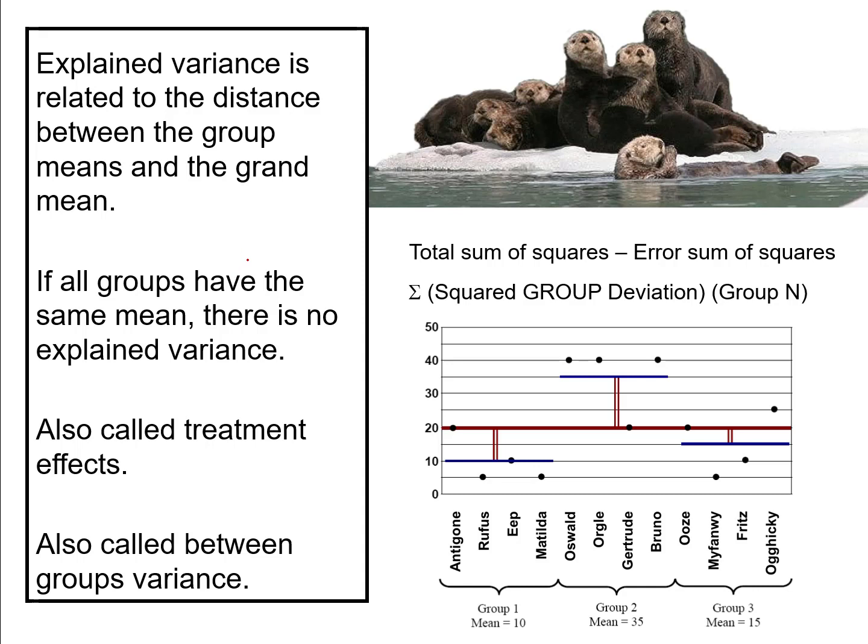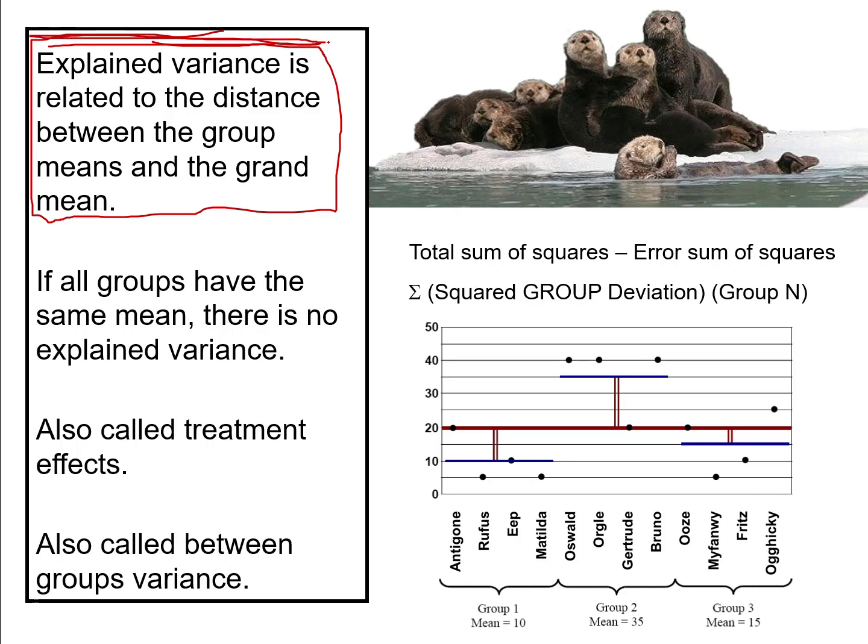The more that groups differ from each other, the more there's going to be differences between group means and the grand mean. If there's no differences between groups, then they will all have the same mean, and that same mean will be the grand mean. So explained variance is related to the distance between group means and the grand mean.